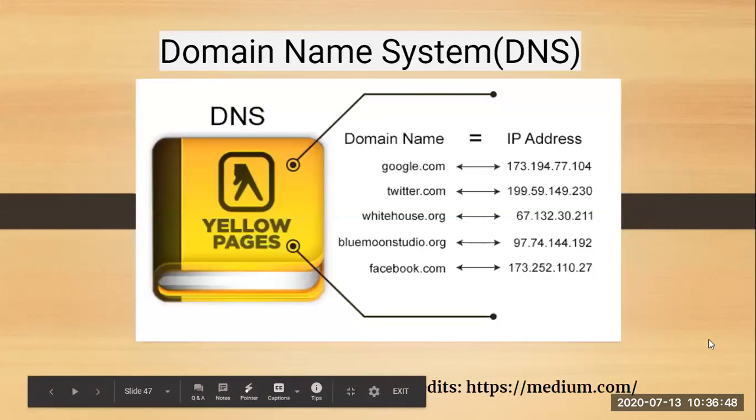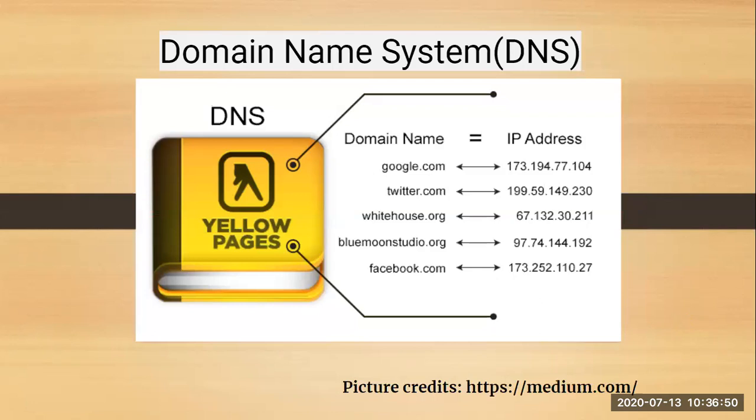Next is your domain name. When I talk about the domain name system or domain name server, that is your DNS, it is just like the Yellow Pages. The Yellow Pages was the book we used to refer to initially whenever we wanted to know the contact number of any business or organization, with respect to the goods or services they offered. It was a book for referencing. Similarly, over the internet, the reference is nothing but the phone book of your internet, that is your DNS.